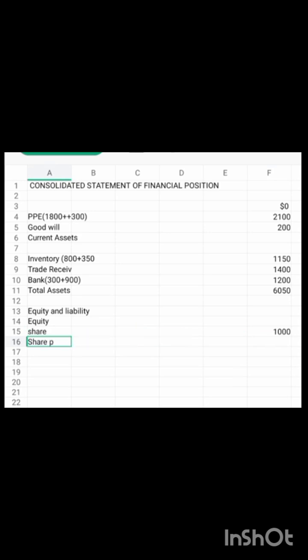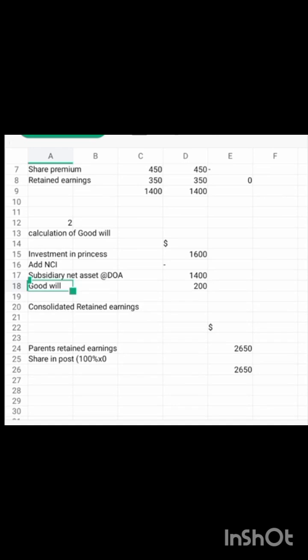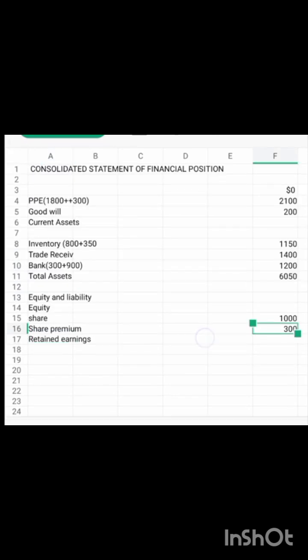Share premium, that is 300. And then our consolidated retained earnings now. This 2,650 that we have calculated here, bring it here, 2,650. You're supposed to put the work in, so I don't number this one. Maybe in a subsequent question I will number it 50. So we had it together.